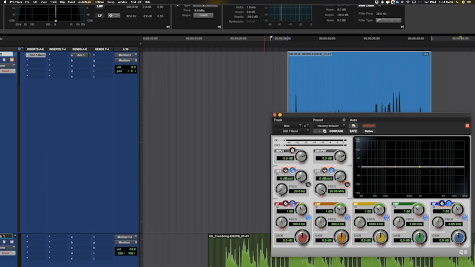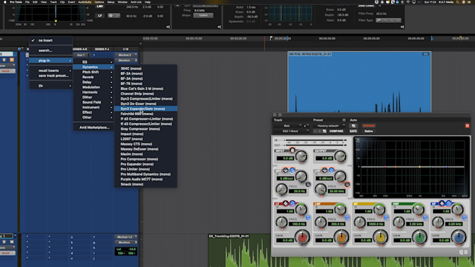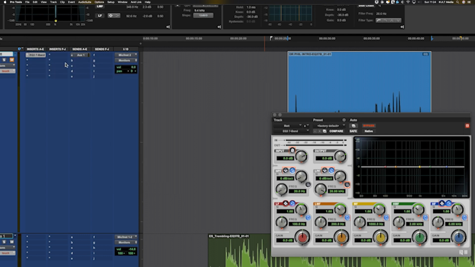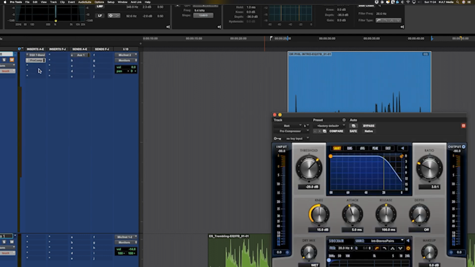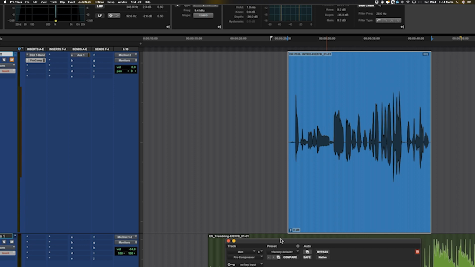This is where we find our plugins. Just click on a blank one. We can go through and we can choose our settings. So we'll go a compressor there. And this is great because we can have multiple different plugins open and we can be tweaking them as we go. Whereas with Audio Suite, we're choosing one plugin and we're rendering one thing from that plugin. That's it, committed. We can tweak this as we go and we can automate this as we go.